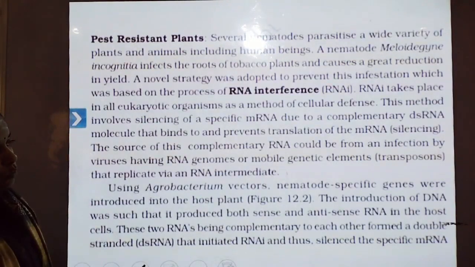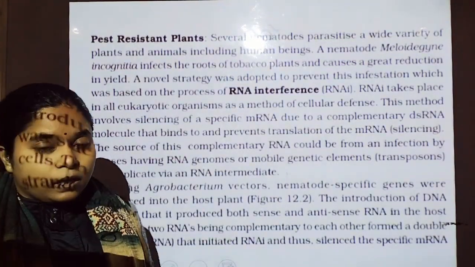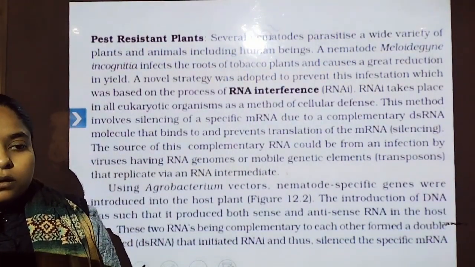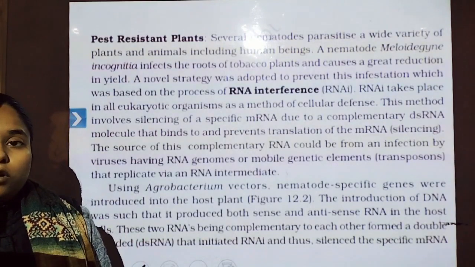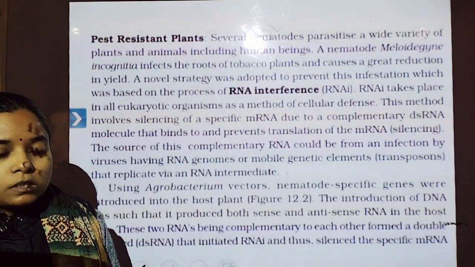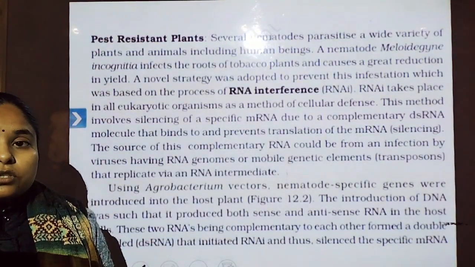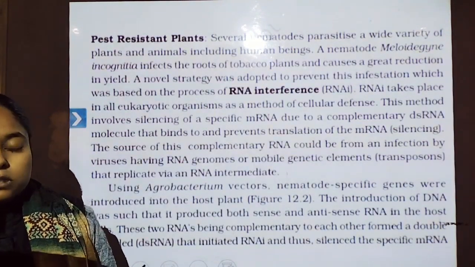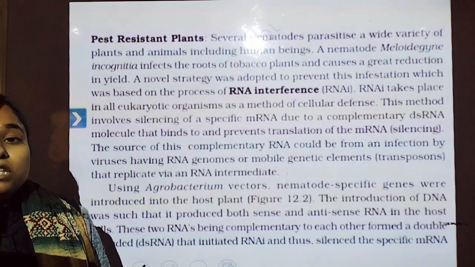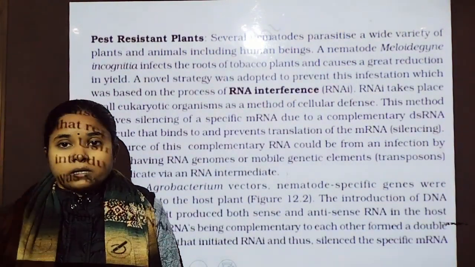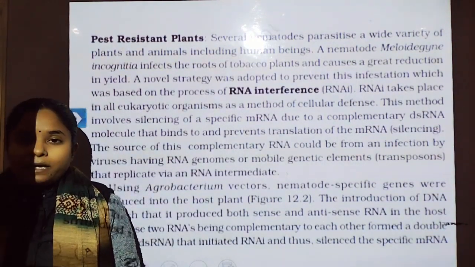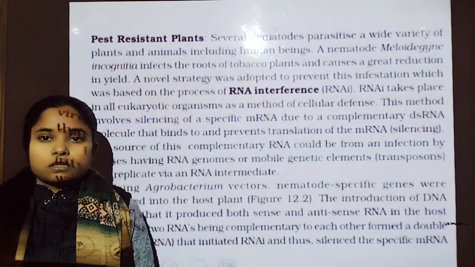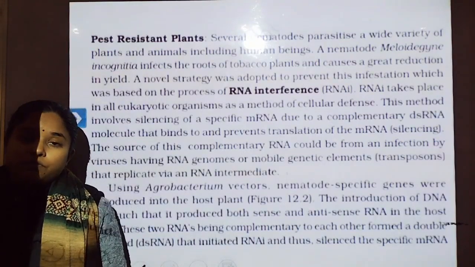Now what is the mode of action? RNA interference is a common phenomenon in eukaryotic organisms, which takes place in the cell for the degradation of double-stranded RNA. If the RNA forms double-stranded, or there is no need for the particular RNA, or the cell has decided that the RNA should not undergo translation, then protein is not synthesized from this RNA.